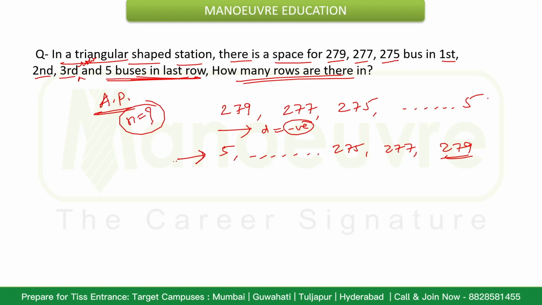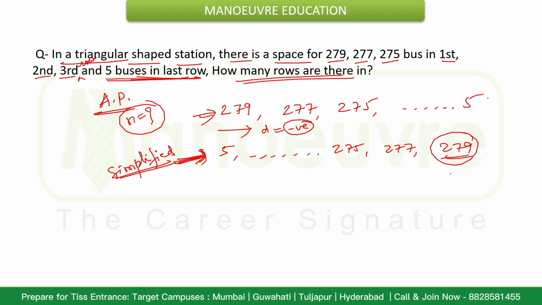This is the simplified version, and that is the better method to solve it. In both cases you will get the same answer, but in the first case the calculation will be a little bit complex. So in the second method, I have just converted it into simple form.